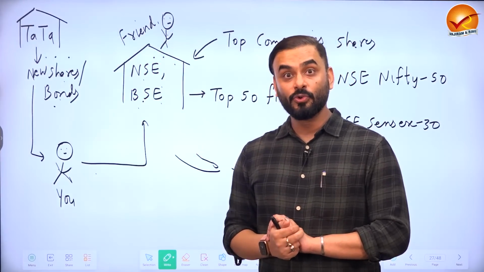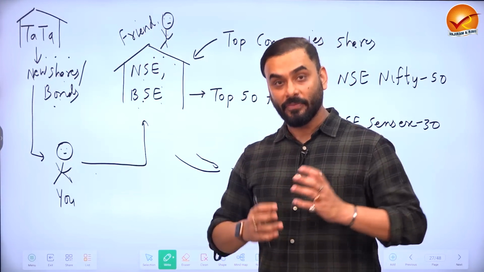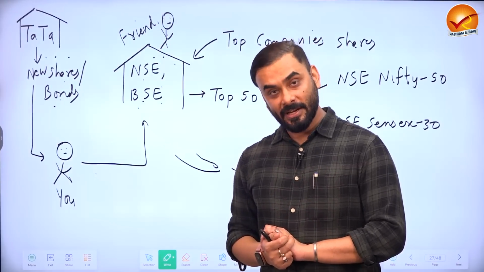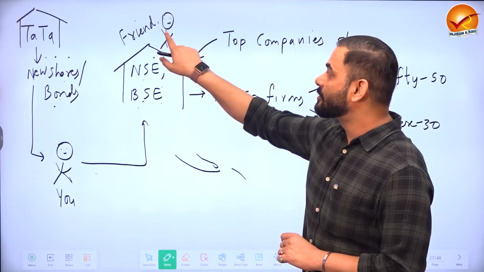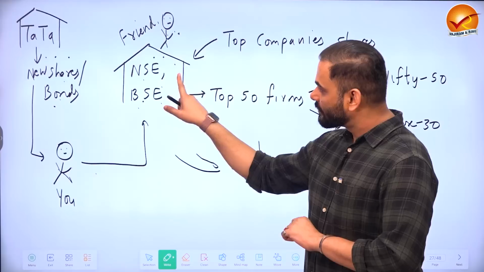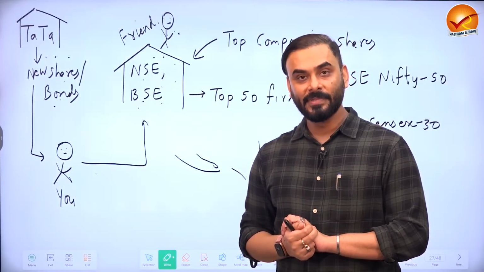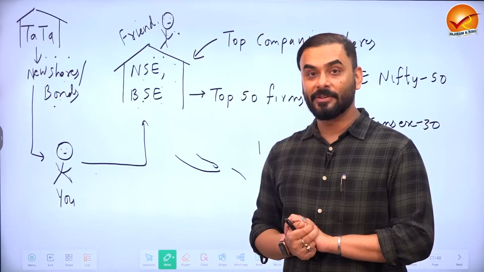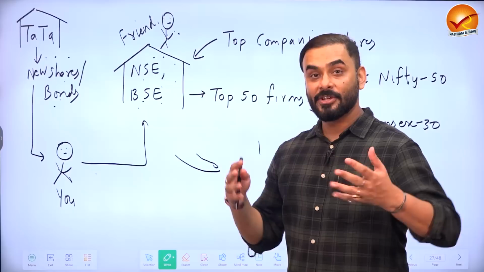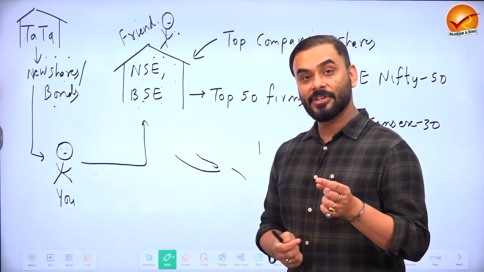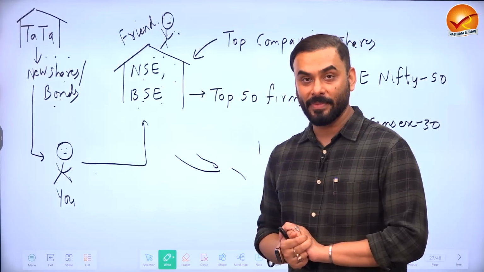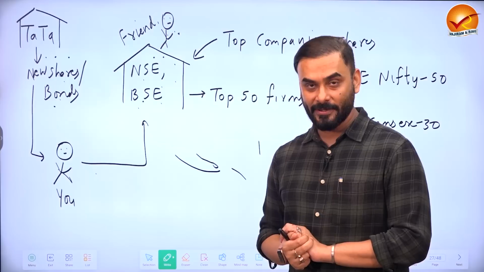Now, sometimes you want to know the performance of the secondary market. How do you know it? The secondary market is said to perform better if investors like your friend are ready to pay a good price for the shares and bonds that are being sold here. And which companies' shares and bonds are being sold here? Some of the best companies of India, Infosys, Tata, etc. And if the investors are ready to pay a good price for them, then we say that the stock market is performing well. The secondary market is called the stock market.